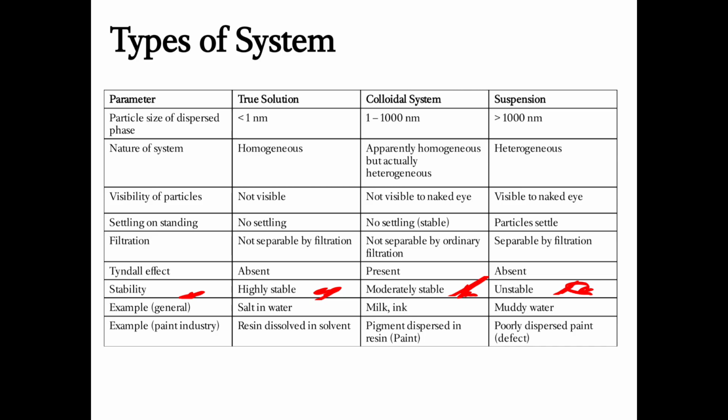Next parameter is the examples. The example for true solution is salt in water. Colloidal systems: milk, ink, or we can say paint as well. Suspension is muddy water. If we see the examples in the paint industry, the example for true solution is resin dissolved in solvent, because there is no need of adding an extra additive for the dissolution of resin inside the solvent. In colloidal system, pigment dispersed in the paint, because we need to add wetting and dispersing agent for the pigment to get dispersed inside the paint, or the resin and solvent. Suspension is basically poorly dispersed paint, which is a defect for us. Okay, so we'll go next.